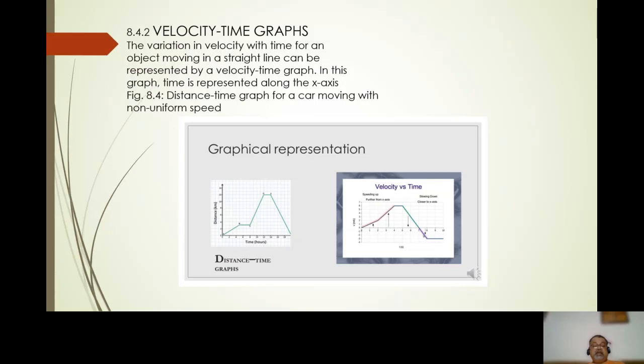The distance time graph is for a car moving with a non-uniform speed. Here you can see that the graph starts, then the object stops. Then for some duration it is shown standing at the same distance. Then again it moves to the next point. It stops for some time. Then again it returns to the main bus stop.